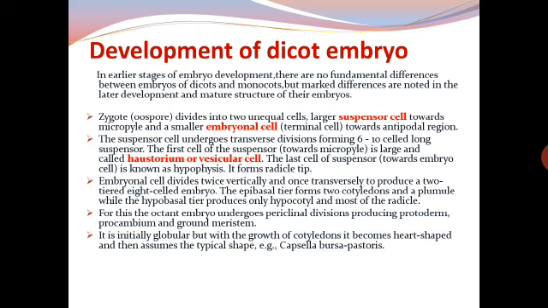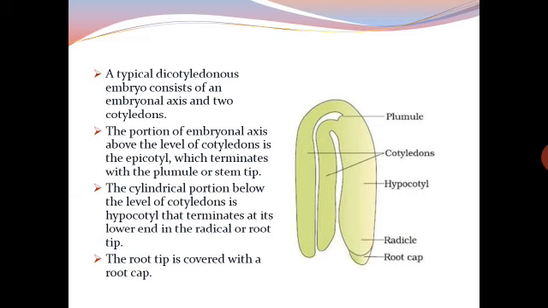For this, the octant embryo undergoes periclinal divisions producing procambium and ground meristem. It is initially globular, but with the growth of cotyledons it becomes heart-shaped and then assumes a typical shape. Example is Capsella bursa-pastoris.